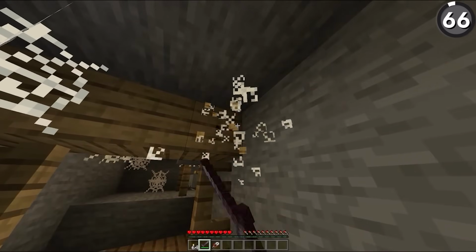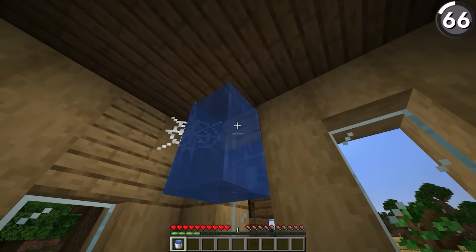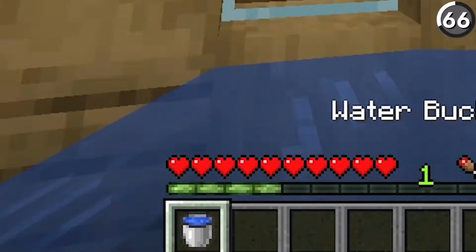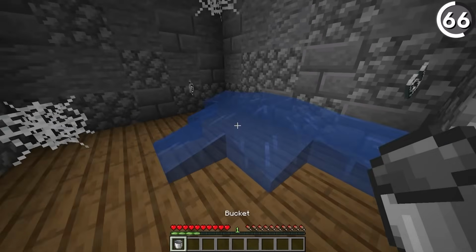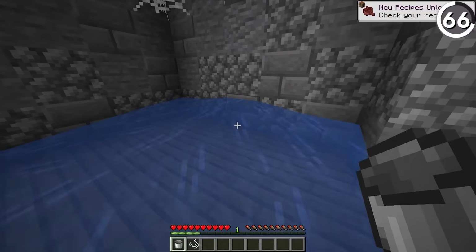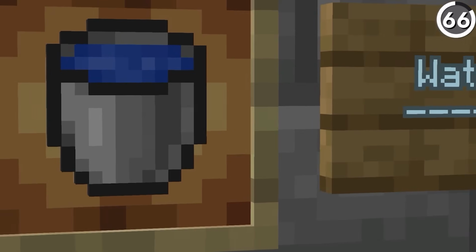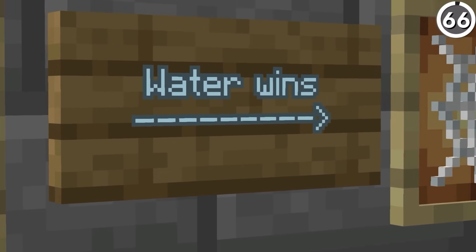Stop using a sword to try and break cobwebs, because instead, it's possible to break these even faster by using a water bucket. So next time that you're stuck down in the spider's domain, it'd be better to pour out some flowing water instead of wasting any durability on your diamond sword. The water's also a lot more reusable, so I doubt there's any objections.